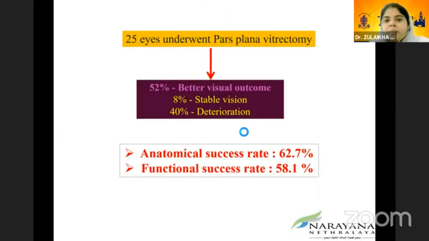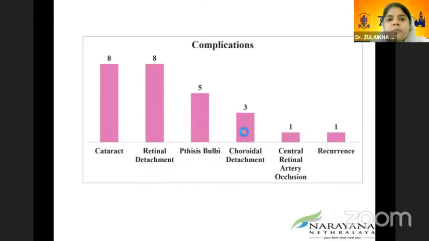25 eyes underwent pars plana vitrectomy, of which 52% had a better visual outcome. Anatomical success rate was 62.7%, and functional success rate was 58.1%. The most common complications we encountered were cataract and retinal detachment.